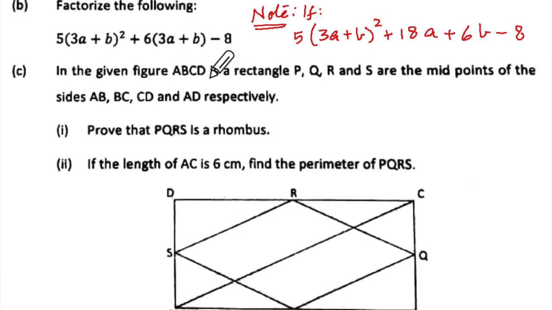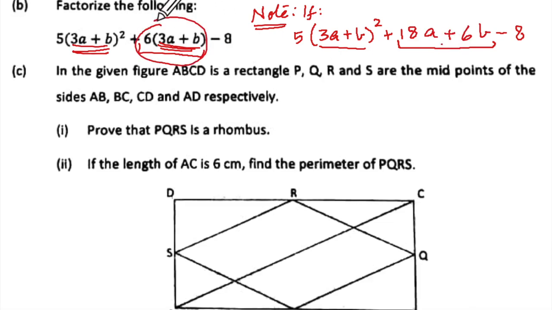Yes, ma'am. They have given the same thing, but here at least you are able to see 3a plus b, and 3a plus b is repeated, right? But here you will say, how do I factorize this? Correct? So here, can you spot 3a plus b, a and b in that? Now this will be written like this, understanding?